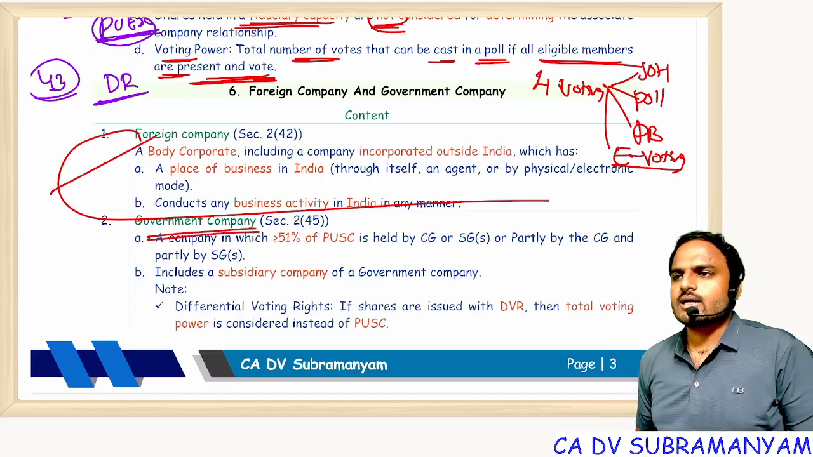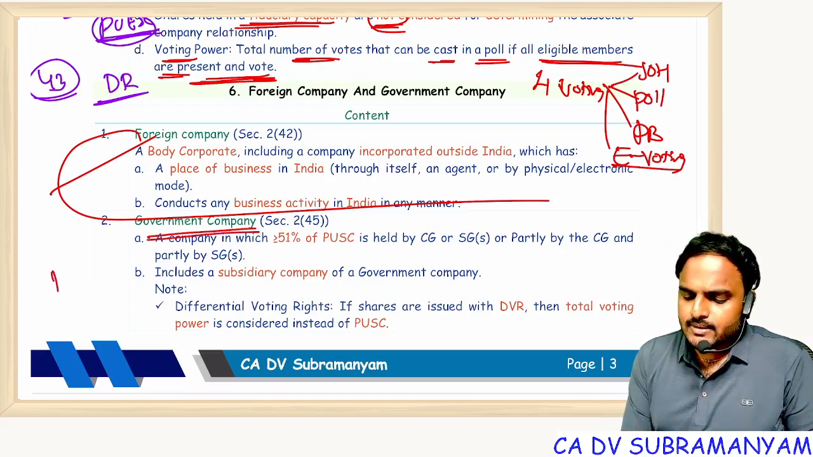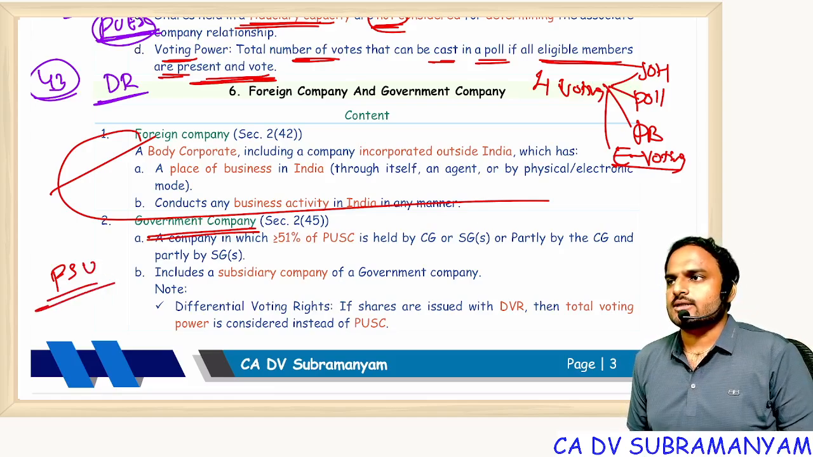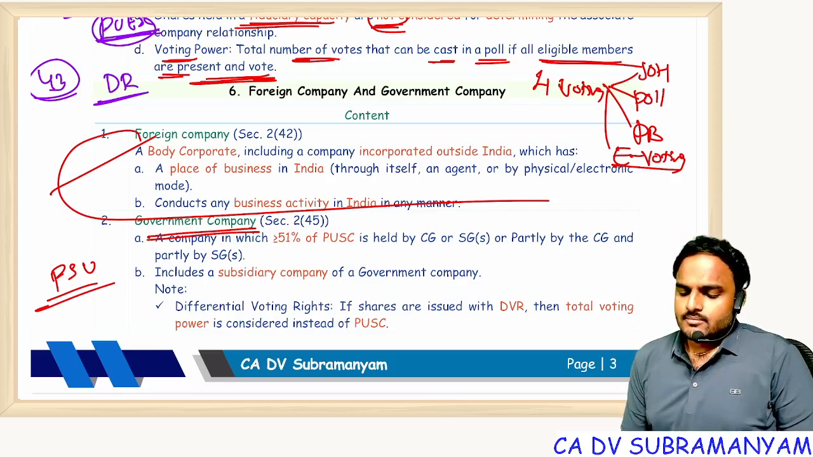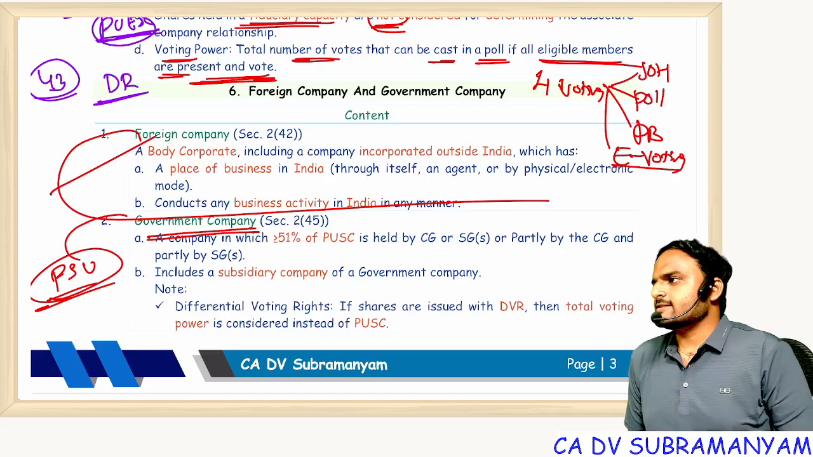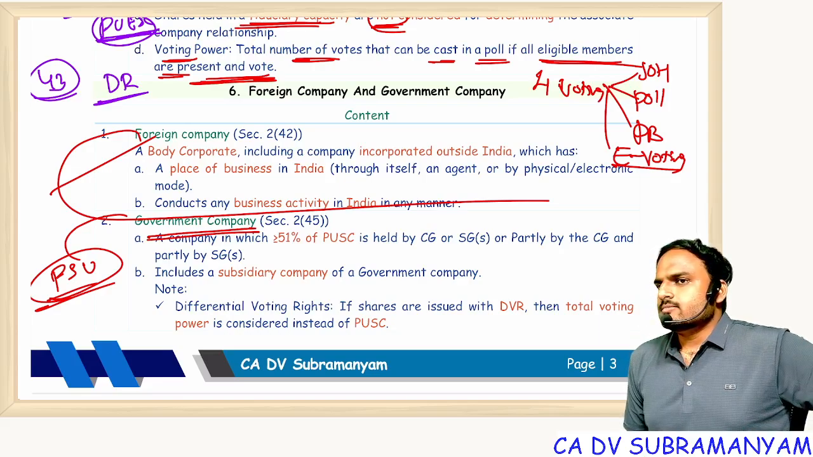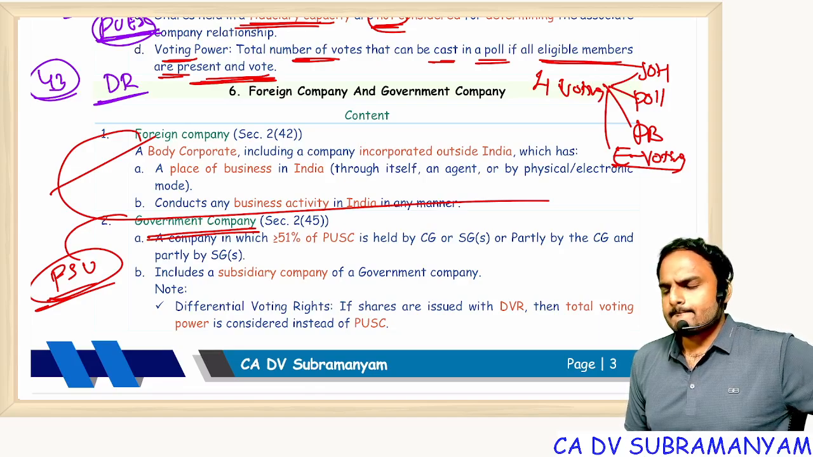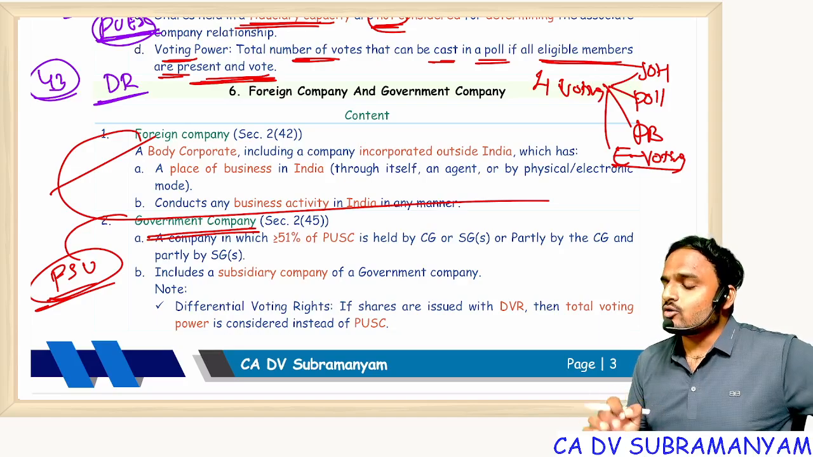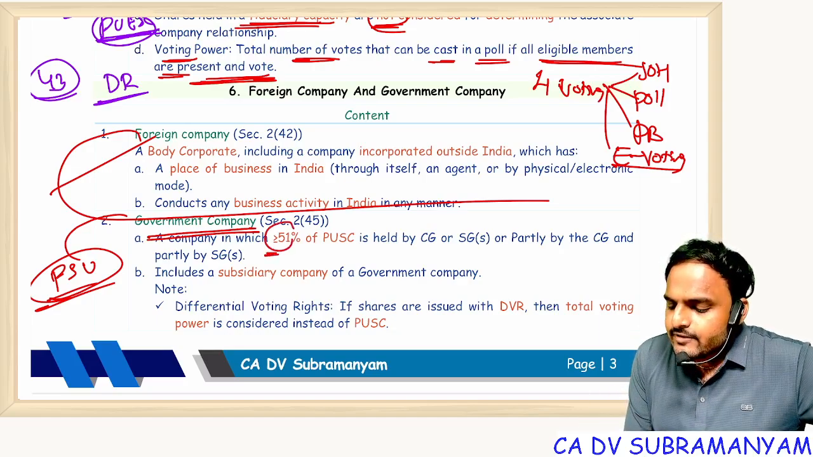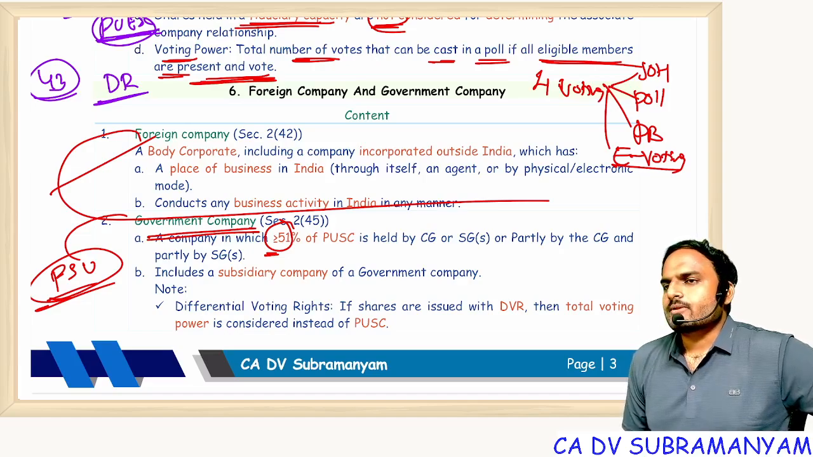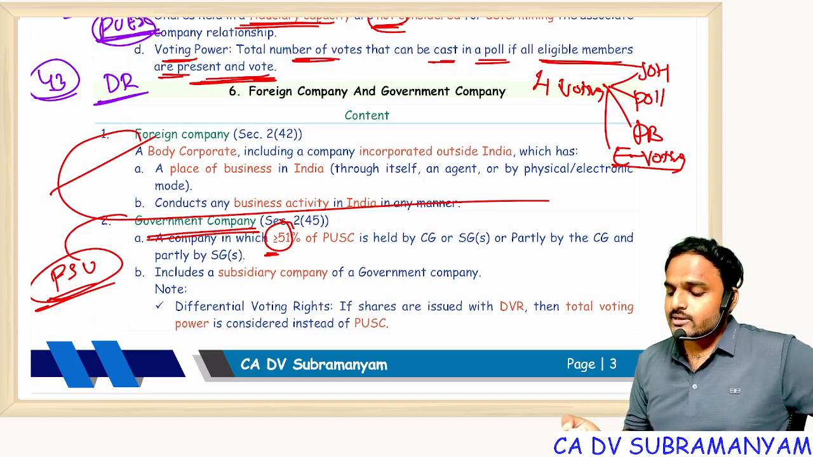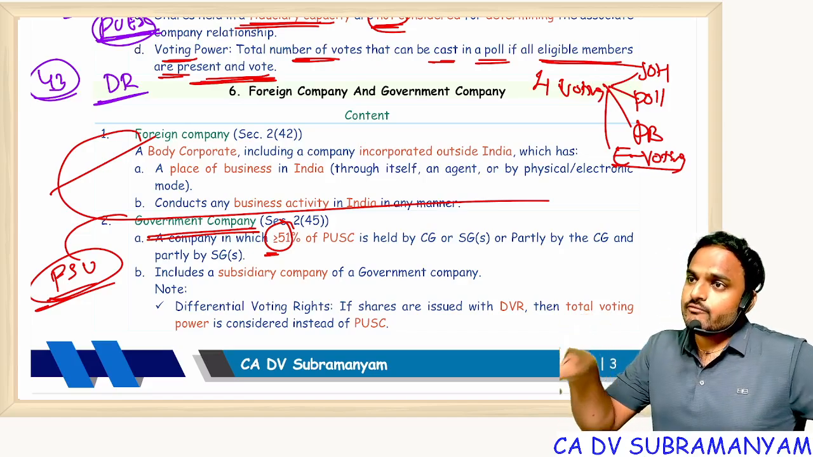Next one, government company. Have you heard about PSU? What is PSU? Public sector undertaking. PSUs are nothing but government companies. So who has control in a government company? Government. How much of the control? At least 51%. In a subsidiary company, greater than 50% is used. In a government company, greater than or equal to 51%.